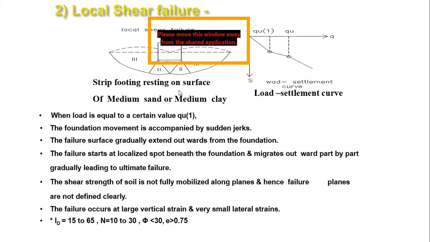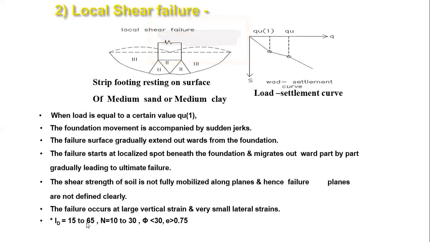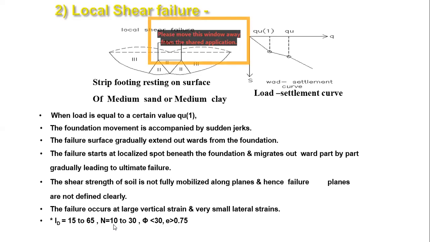Finally, when you see that gradually it will shift to left or right, at that time the lateral strain will come into picture. Now in this case, the relative density value will vary from 15% to 65%. It is a huge range. Okay, it is very difficult to tell. N, the SPT value, is 10 to 30; earlier case it was more than 35. Phi value is less than 30 and e value is greater than 0.75.